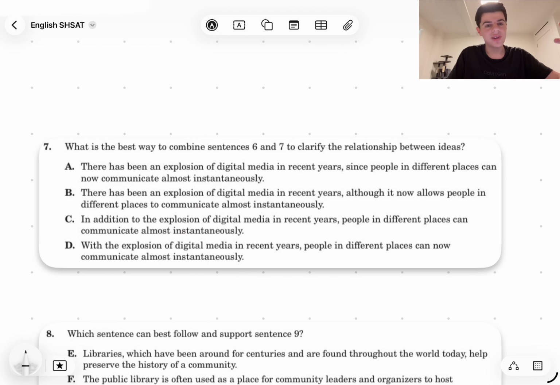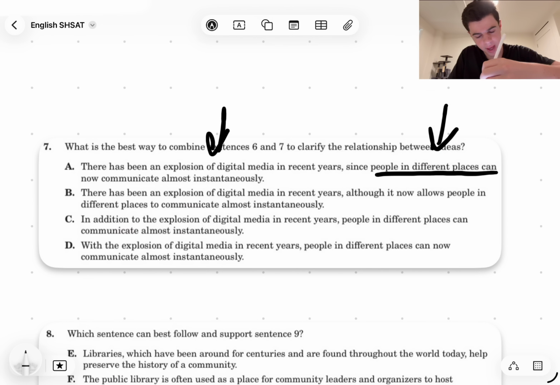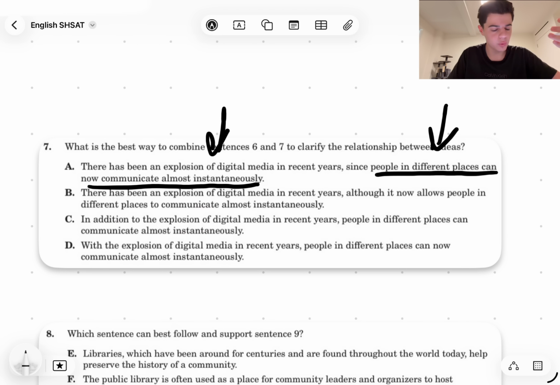Well, no, this is the exact opposite of what we want, right? Because we said this happened, and that caused this, but the way this is written, it kind of implies that this thing happened first, right? People could communicate almost instantaneously, and that's what caused the explosion of digital media. But no, it's the other way around, right? So that's why A is wrong.